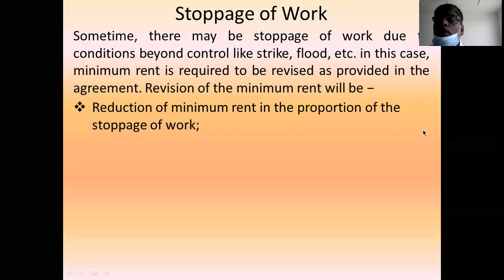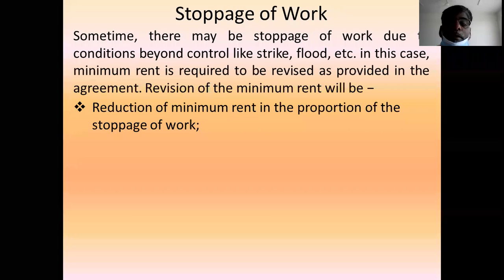For example, the work stopped for 3 months. So the minimum rent for 3 months will be reduced out of the total rent for the year.